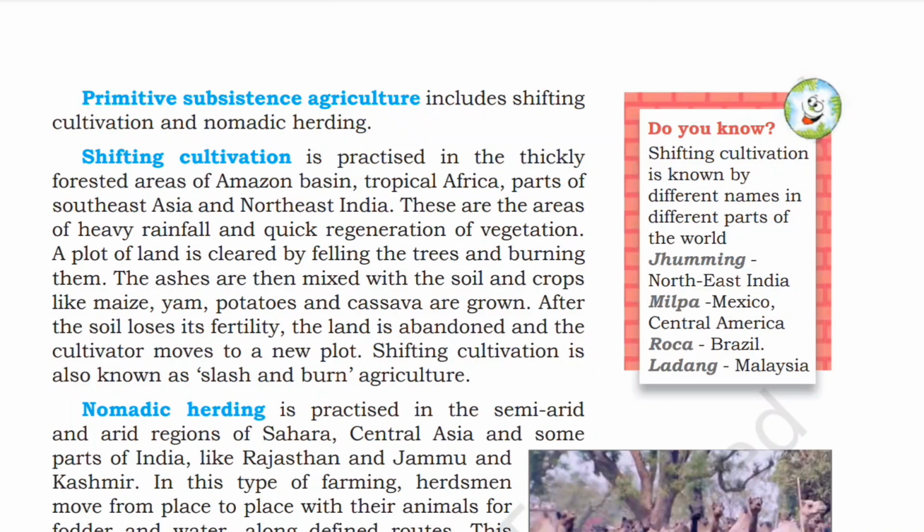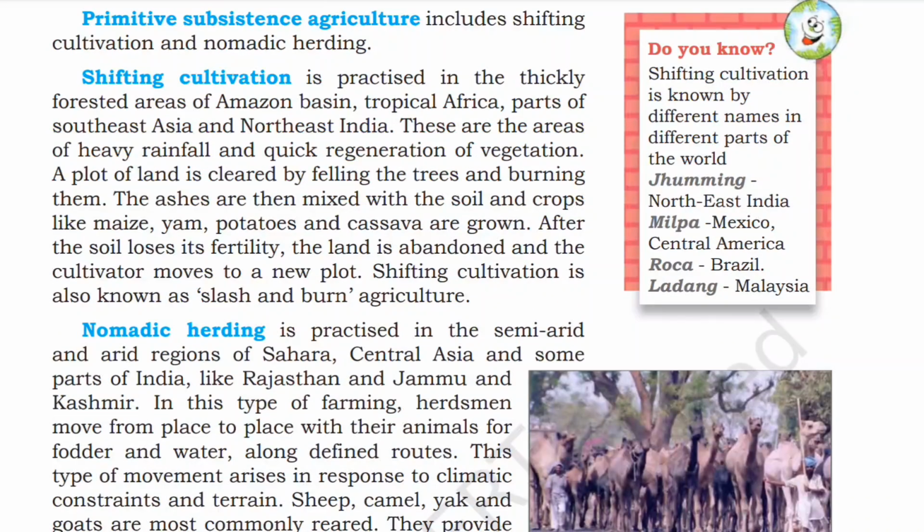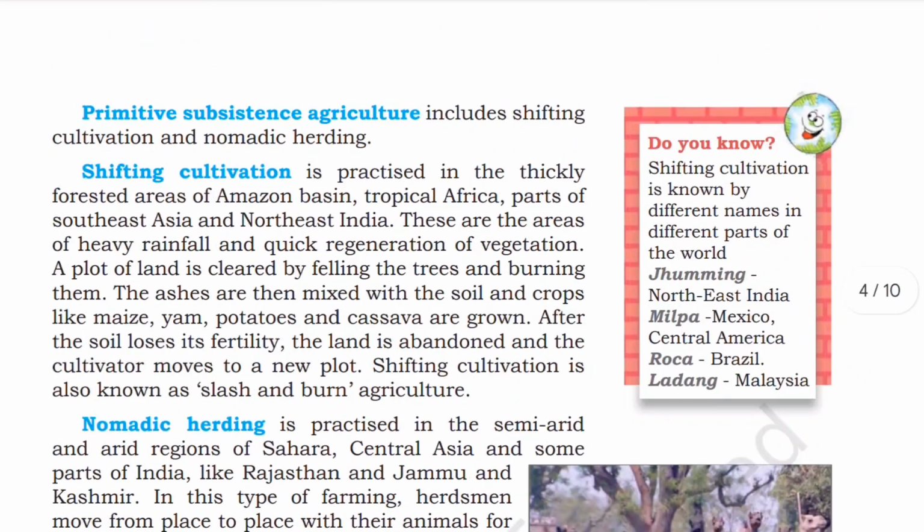A plot of land is cleared by felling the trees and burning them. The ashes are then mixed with soil, and crops like maize, yam, potato, and cashew are grown. After the soil loses its fertility, the land is abandoned and the cultivator moves to a new plot. Shifting cultivation is also known as slash and burn agriculture. Do you know shifting cultivation is known by different names in different parts of the world?